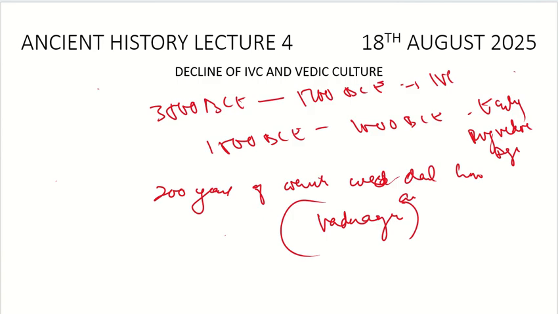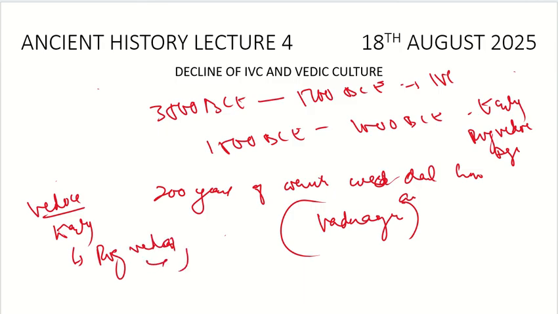So is this clear? Now, as we have discussed the IVC, we have to discuss the Vedic age, and in the Vedic age we have to start with the early Vedic age. Where do we get the early Vedic age from? It is the Rig Veda, which is the literary source.